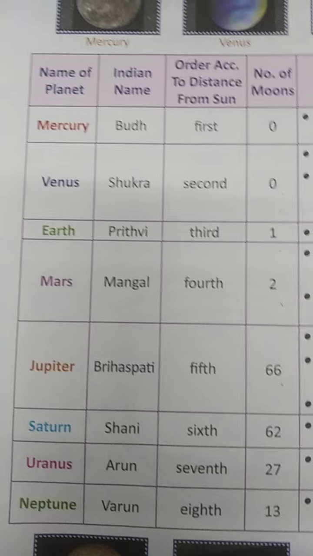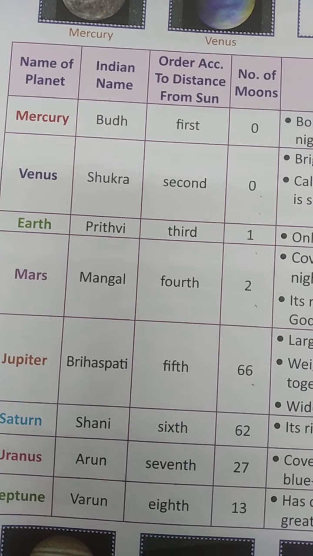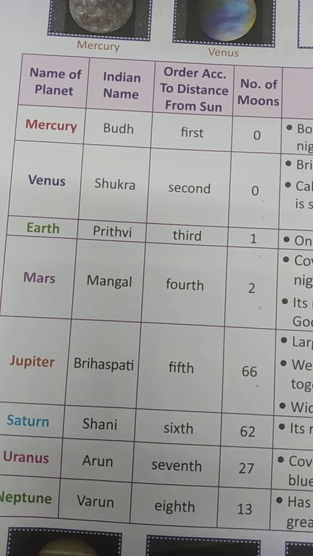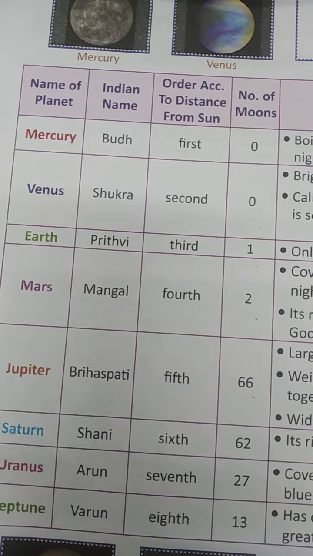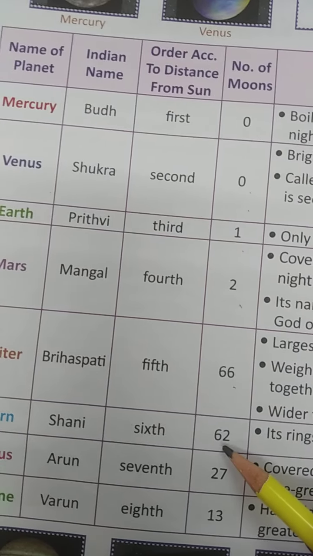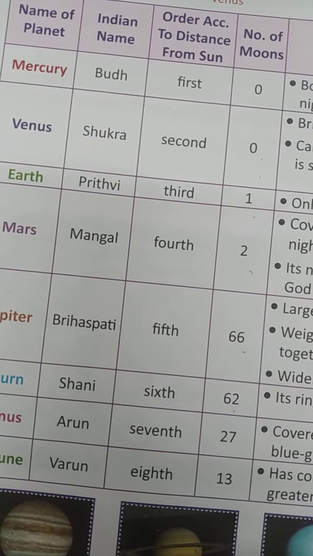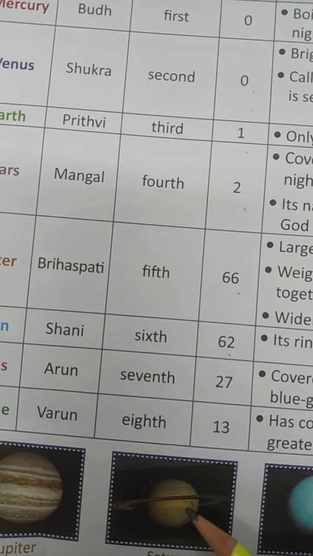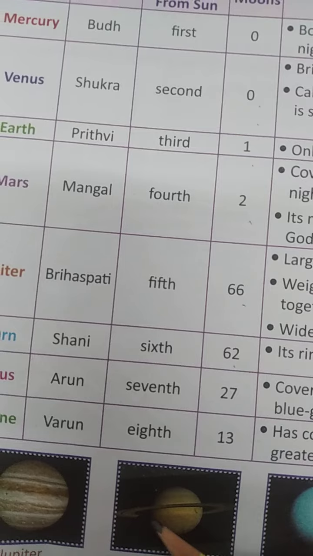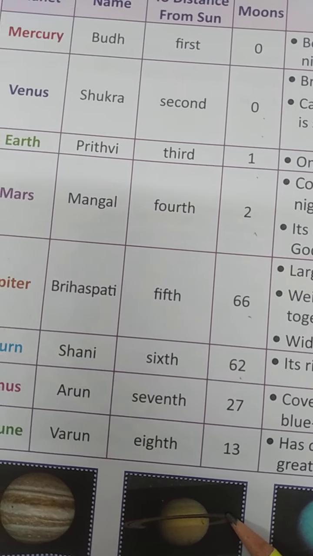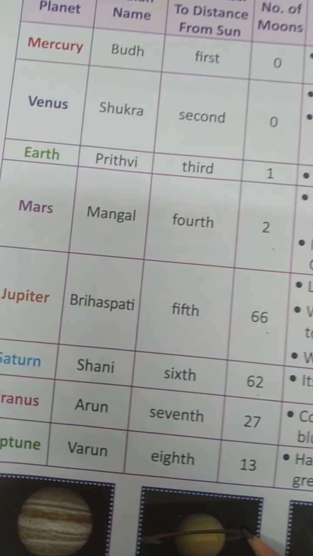So we can say the largest planet is known as Jupiter. Next is Saturn, and the Indian name is Shani. The order according to distance of the sun is 6th, and number of moons is 62, and the rings of the Saturn are made up of ice, rocks and dust.